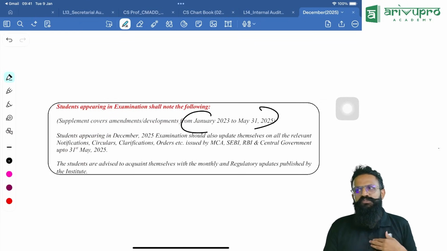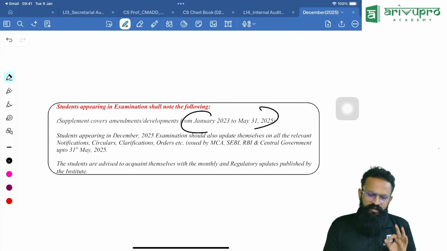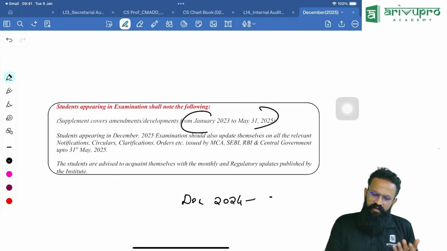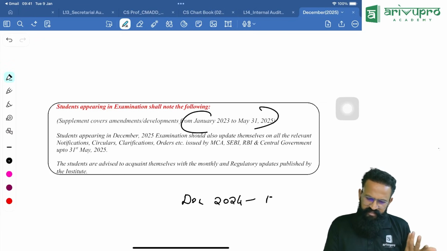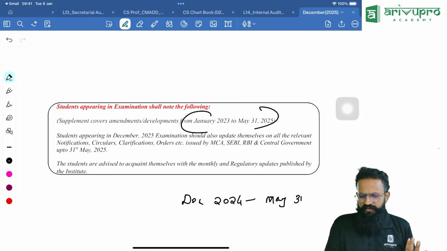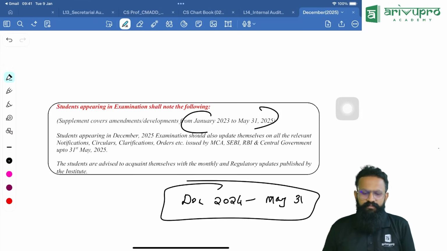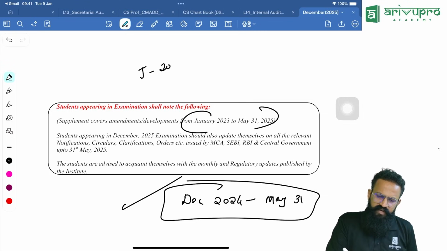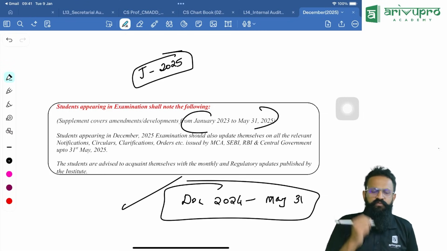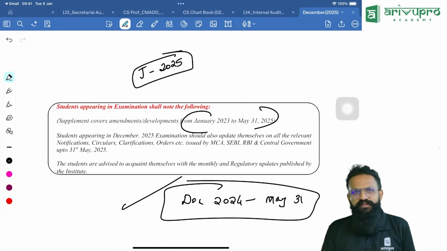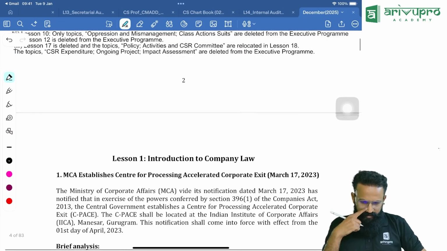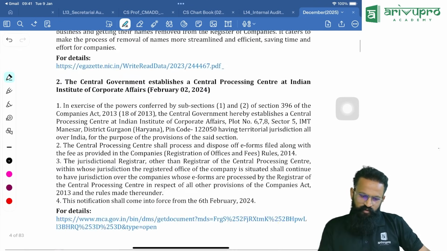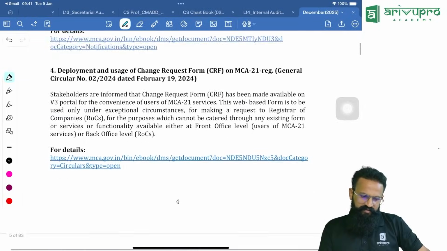Now, what we need to start looking at is amendments that have come from December 24 till, let us take, May 31st, 25. Between this, if there is any amendment, that is what will be relevant in this video. Before this, whatever it is, we have already covered. Please watch June 25 amendment video, and then if you watch this, you will be covering the whole thing. So said that, let us completely start. Whatever is the amendment, I will directly go there.